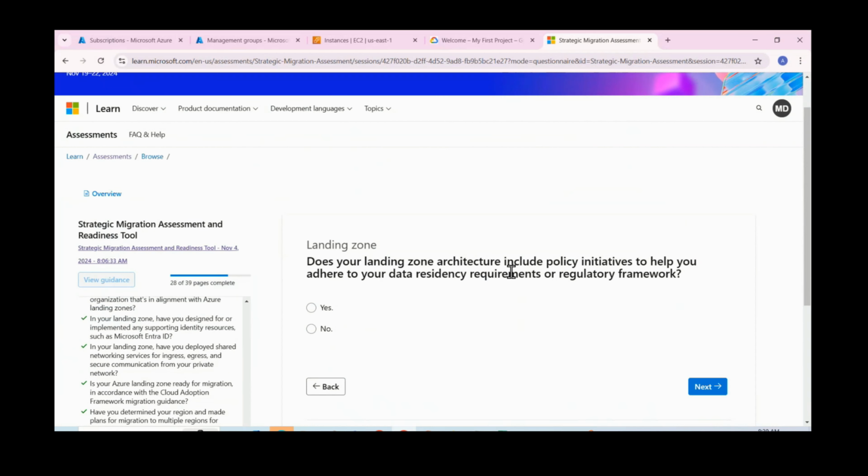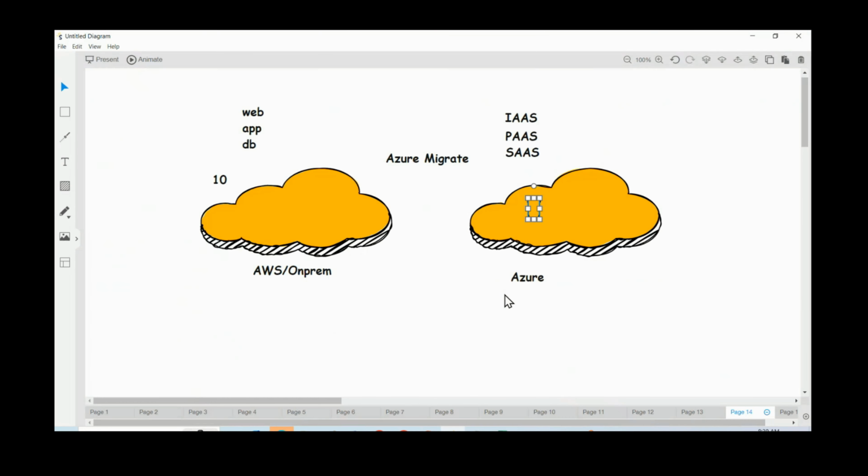Does your landing zone architecture include policy initiatives for data residency requirements? Okay, so have you addressed these types of issues? Let us say, whoever is in India should store the transactions within India servers only. For example, if you observe our payment related things, recently they changed these things also. Whenever you're doing some payment transactions, the data should be stored in the India servers only. Right? Do you have those types of requirements? If you have that requirement, it should be included in the landing zone also.